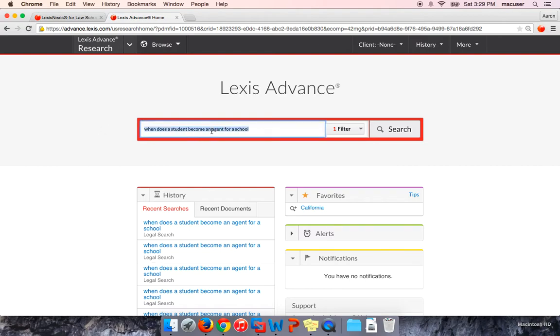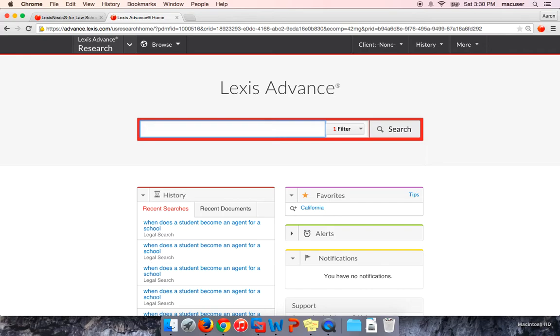And with any search or any research that you do, either in law school or in practice, it's always best to start with secondary sources. Things like treatises, jurisprudence materials. These are fantastic sources that just kind of lay out the law for you very plainly and clearly, but also link you to the cases, the statutes, the primary sources that you're interested in finding as well. So that's what we're going to do in terms of step one, is we're going to build a search and then look into secondary sources.